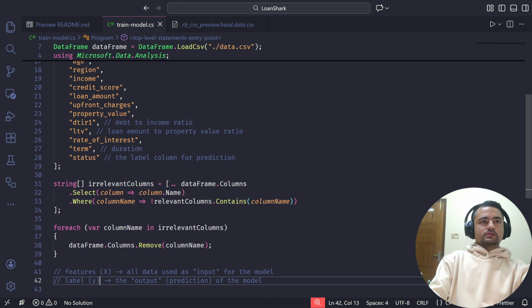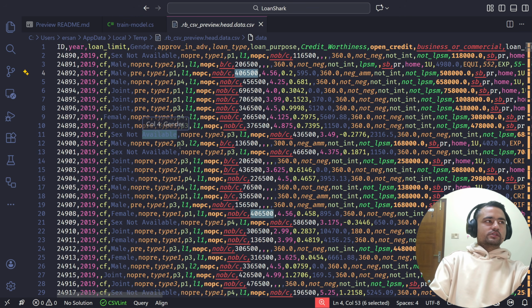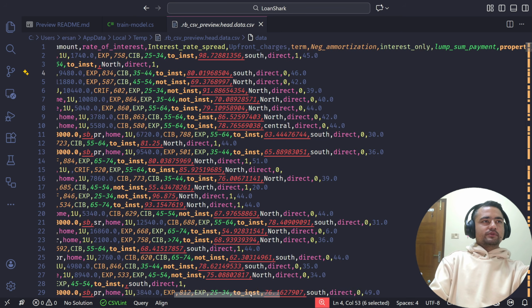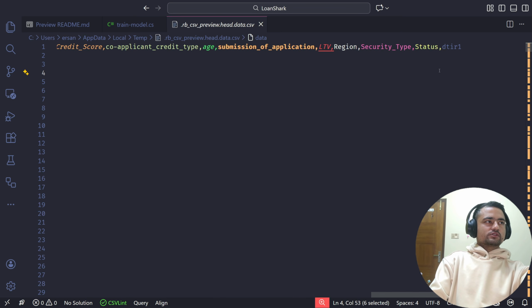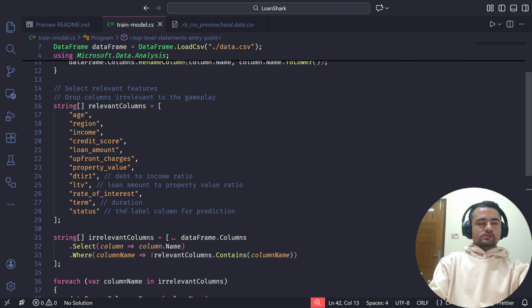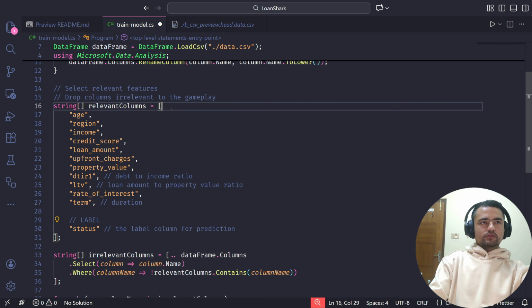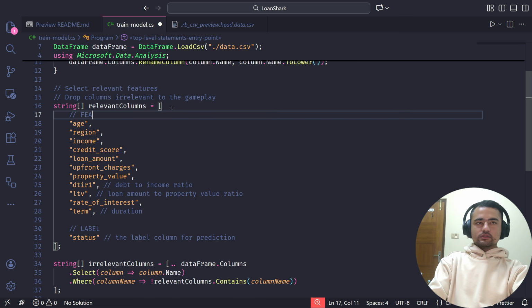In our case, we are trying to predict whether this loan will default or not. That is our primary objective. And in the CSV file, the column that represents that information is the status column. If you see, the status values are either 1 or 0. In our case, this is the label, because we are trying to predict whether the status will be 0 or 1. And except for the status, everything else will be features for us.